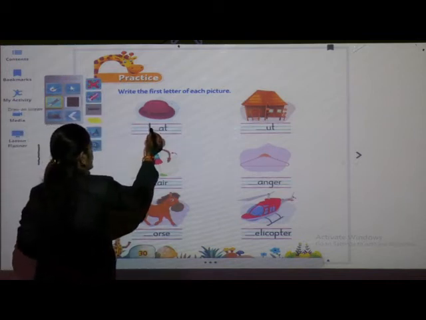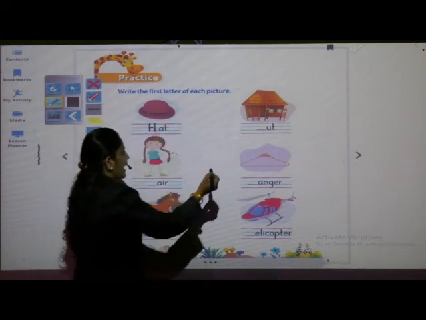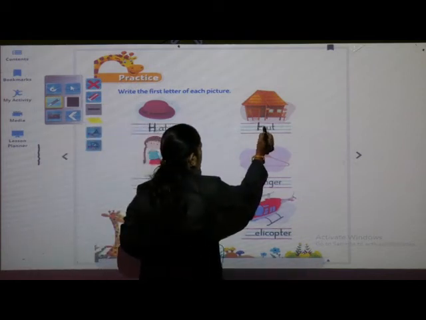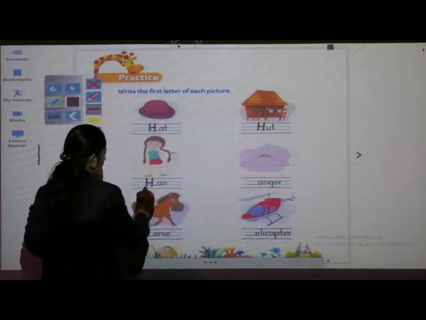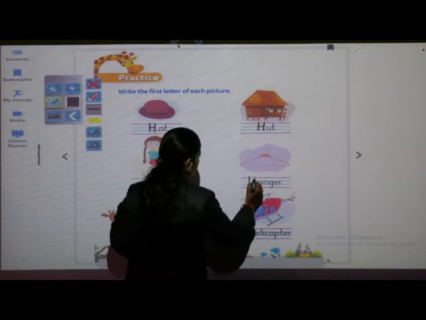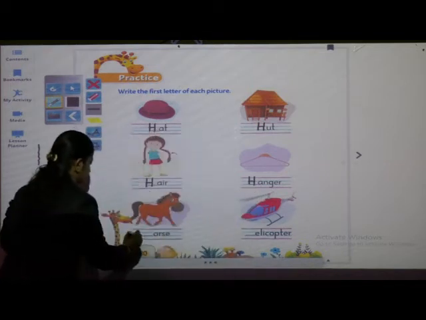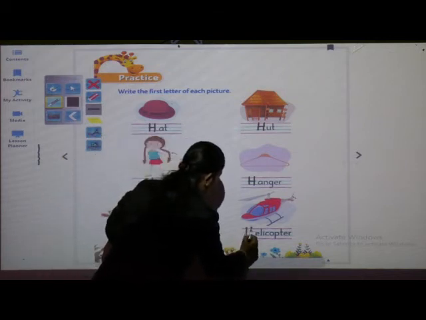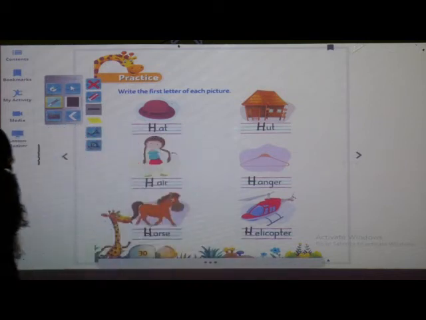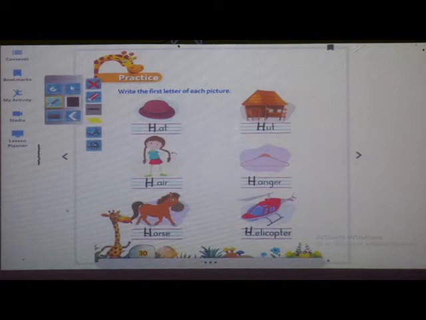Write fast. Hat. Hut. Hair. Hanger. Horse. Helicopter. On this page we have to write capital letter H.